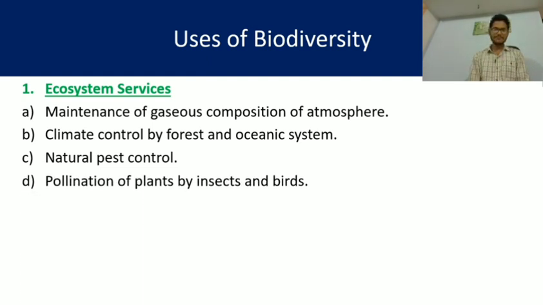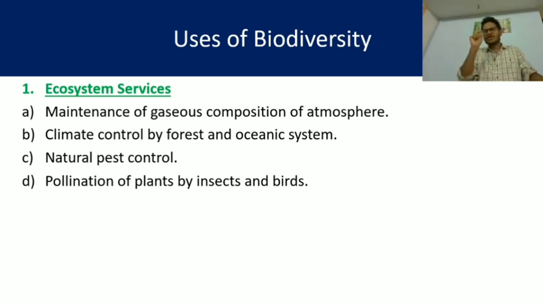Next, pollination of plants by insects and birds. Yes, it is also very important. Without pollination, a specific plant cannot reproduce and cannot grow in different areas on the earth's surface, in different geographical lands.